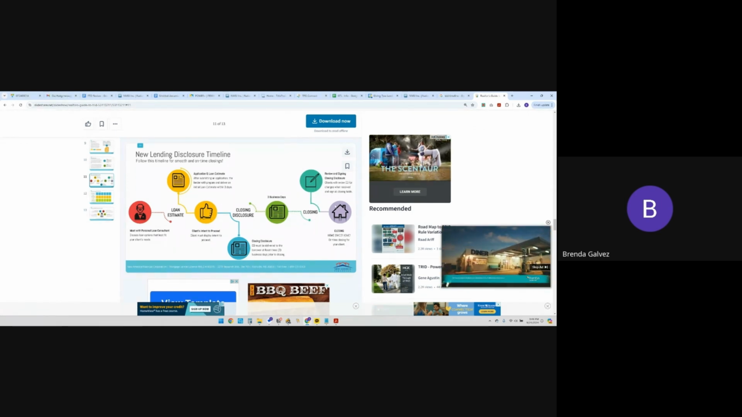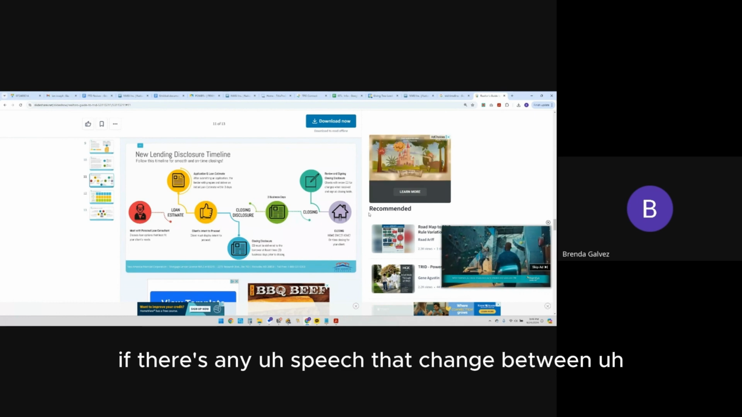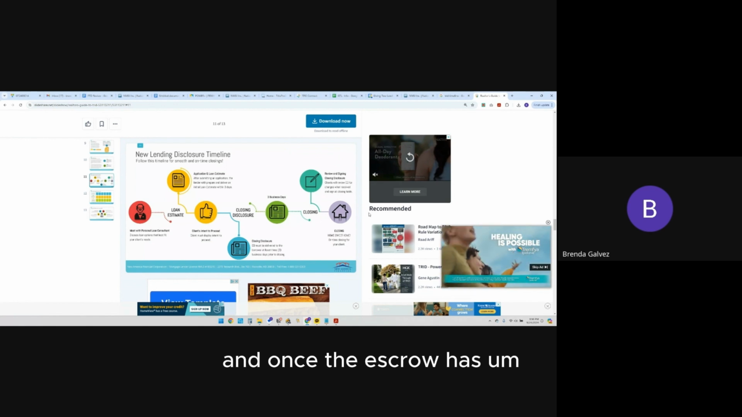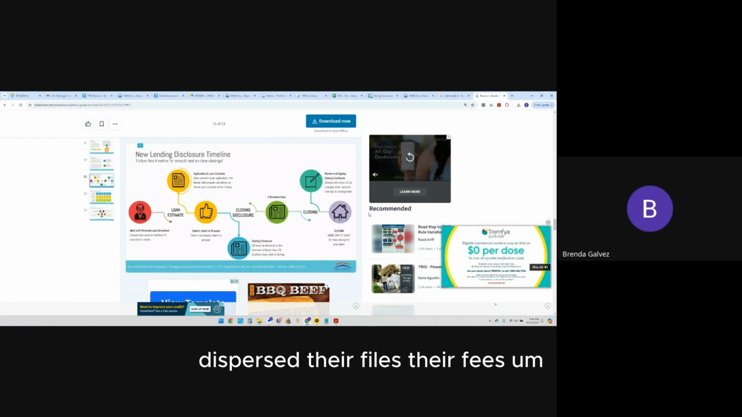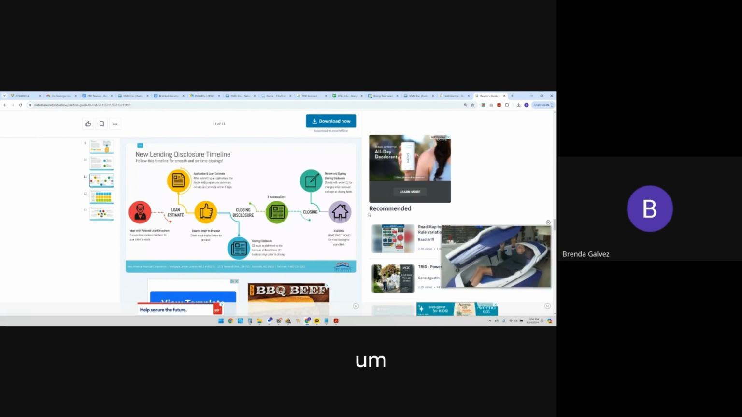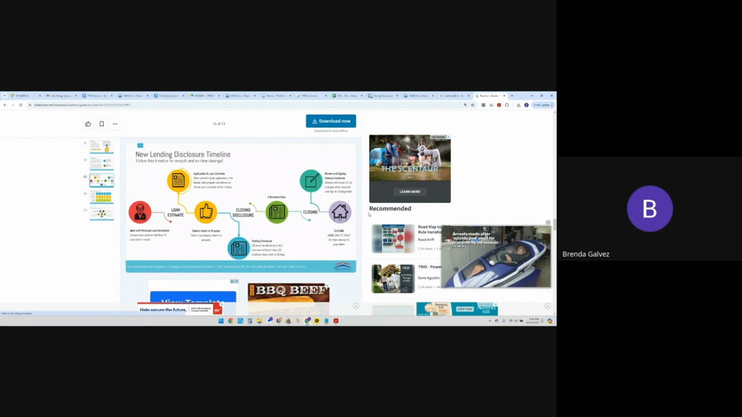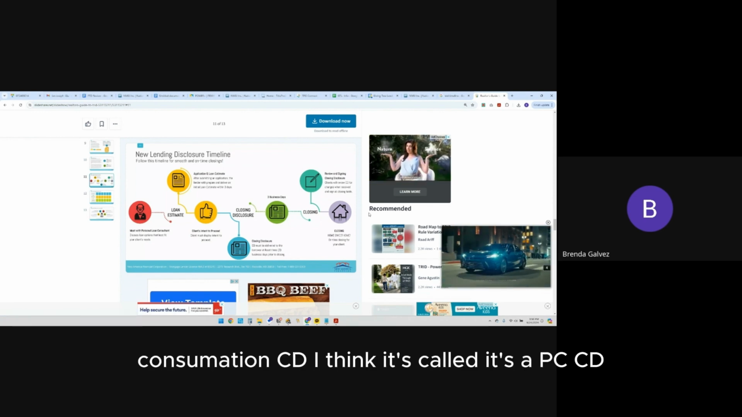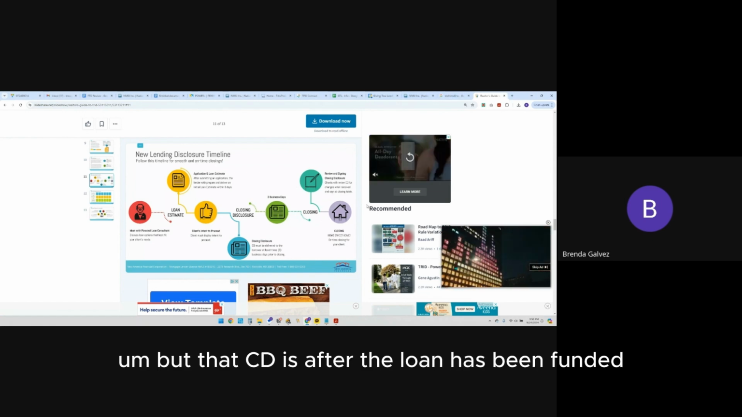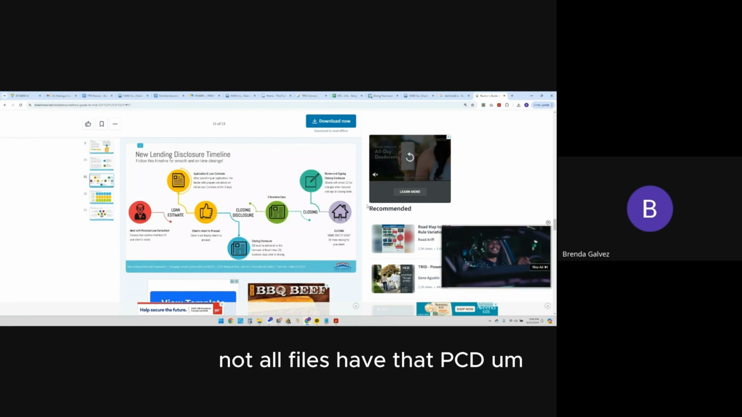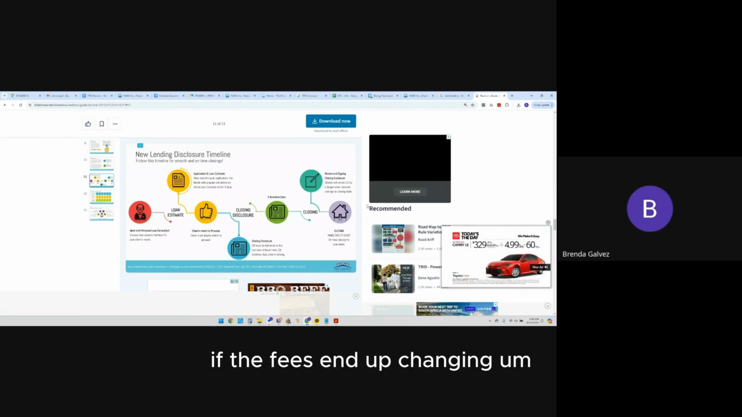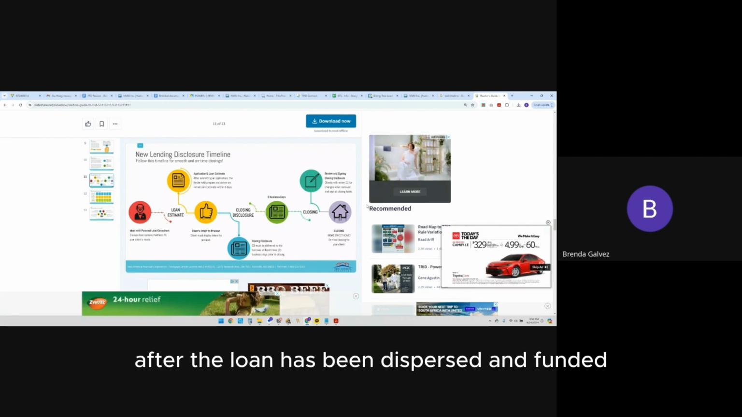Once the file has been funded, if there are any fees that change between the CD that was in our loan documents and once the escrow has disbursed their fees, if the fees are changing, then we're going to issue a post consummation CD, I think it's called. It's a PCCD. That CD is after the loan has been funded. Not all files have that PCCD, but just note that you would have to issue a new CD if the fees end up changing after the loan has been disbursed and funded.